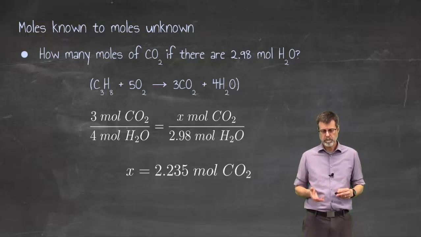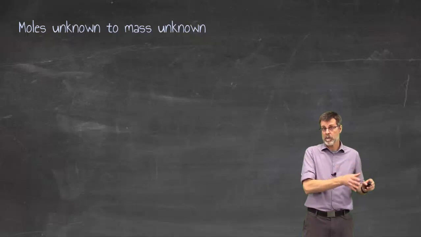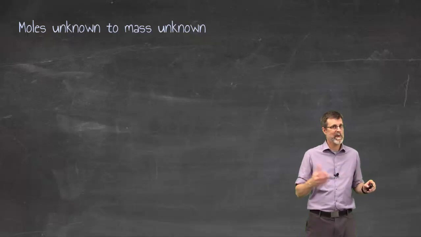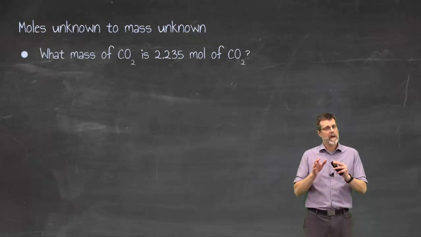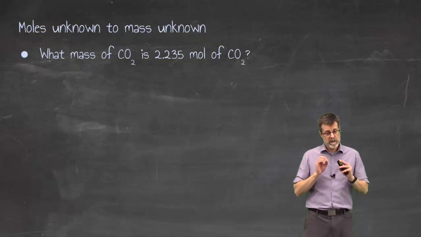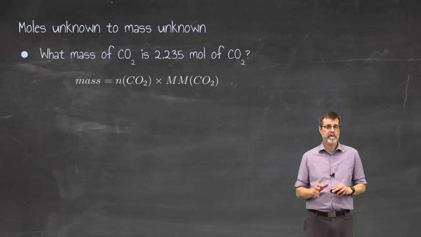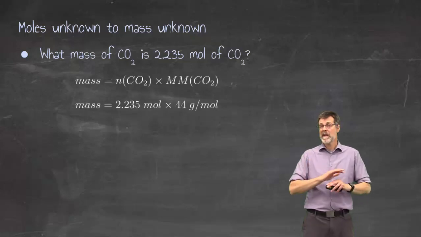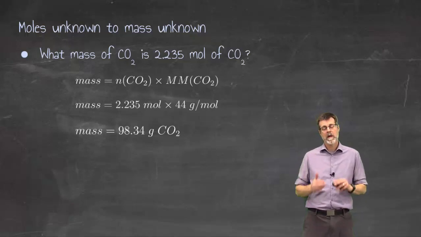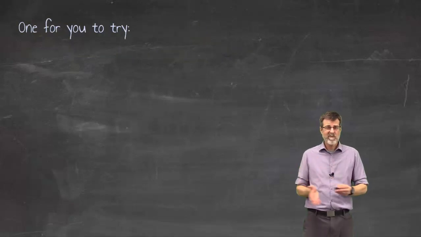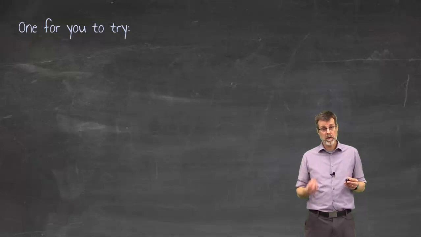Solve the ratio. The last step is to go from that number of moles that I just figured out. So technically, yeah, you're right, it's now known, but it's the thing I'm looking for, so that's the unknown part. Turn that into a mass. Again, the balancing numbers are not part of this. How much mass is 2.235 moles? And again, number of moles times molar mass. It doesn't matter what the reaction is or if it's a reaction at all, the balancing numbers are not part of this step, but the molar mass is. And at that point I got 98.3134 grams of carbon dioxide. Okay, so that's it. And it does become a big question. It's a long question. But it's the same kind of thing every single time.